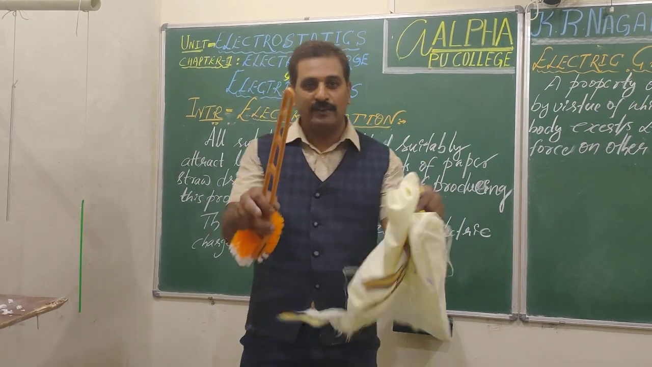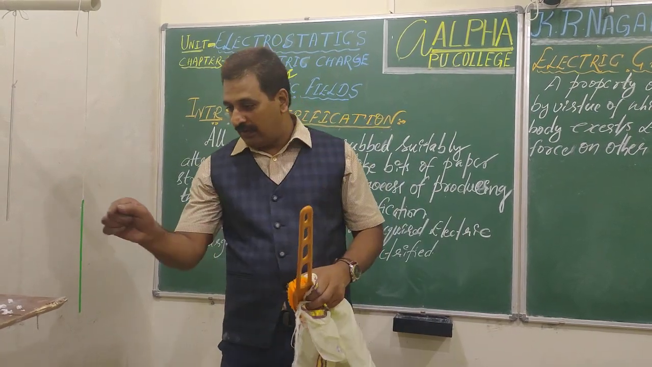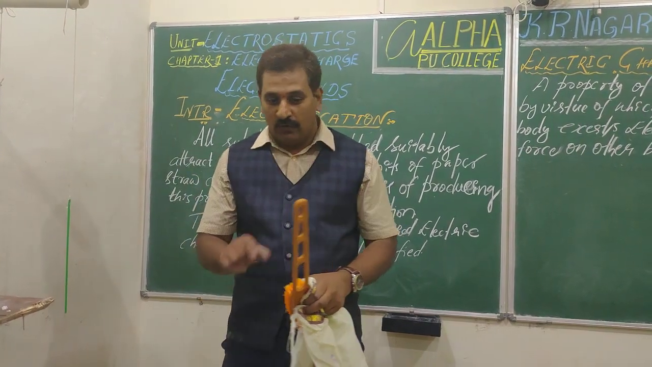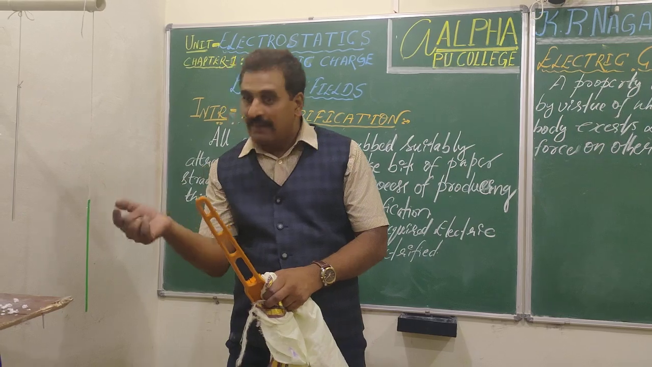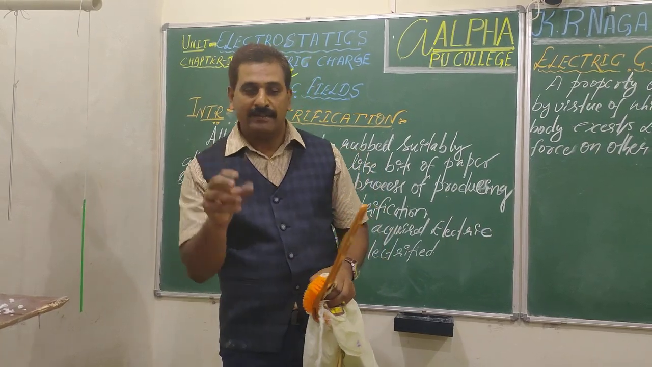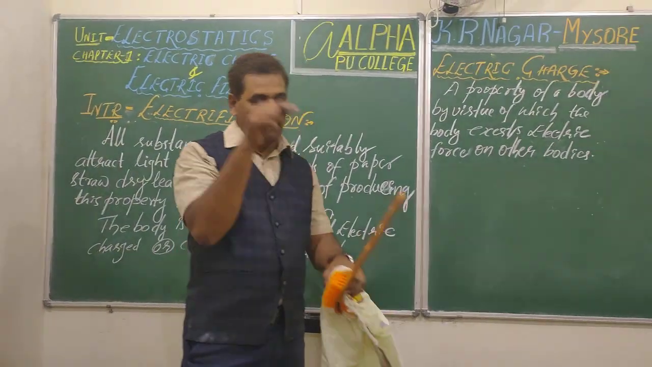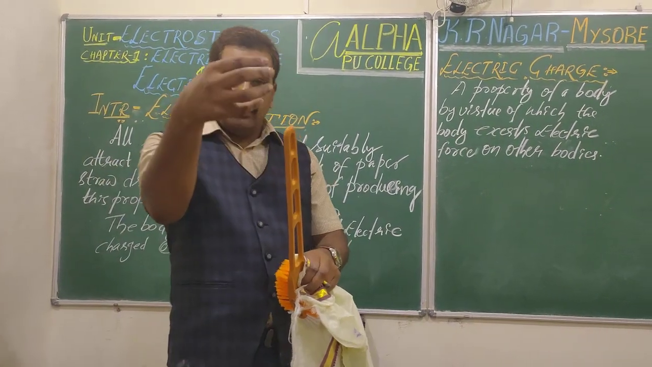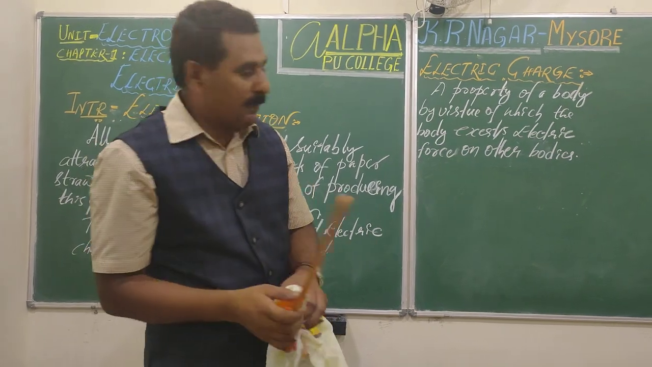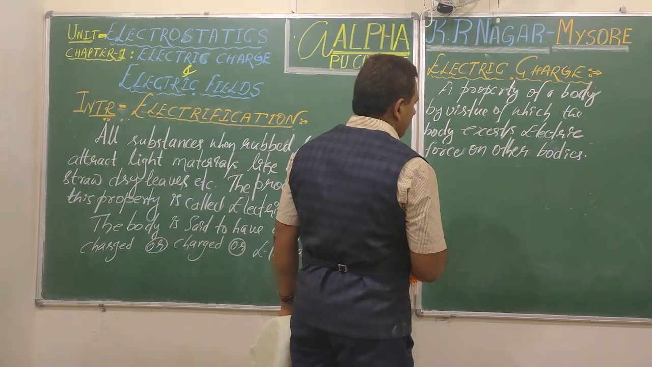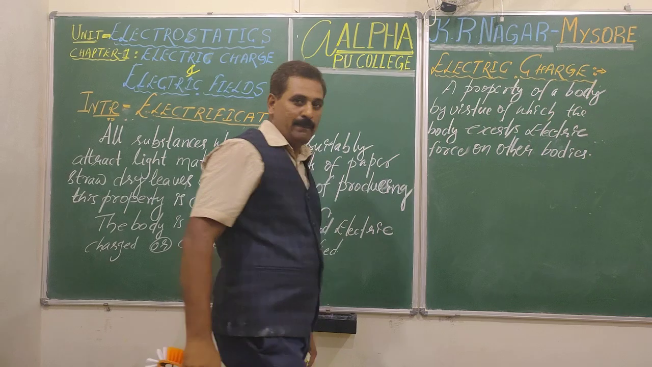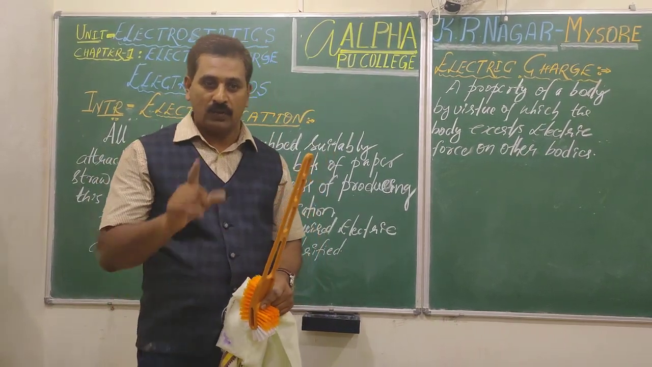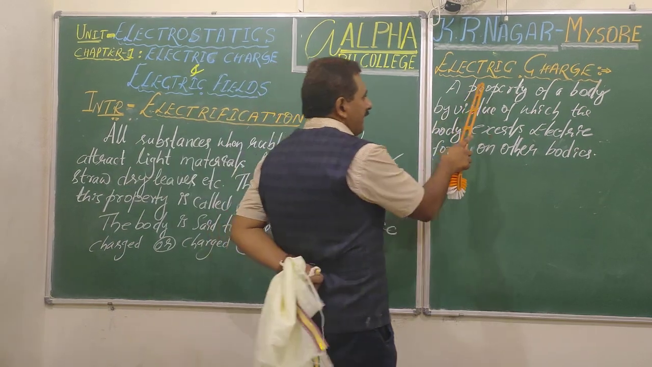Disturbance is the force exerted by this on this without any physical contact. No physical contact between these two, but there is a disturbance. That disturbance is the force exerted by this when rubbed suitably. Therefore, it has got some property. That property is called charge. That charge makes a body attract another body. So, you have this in mind.